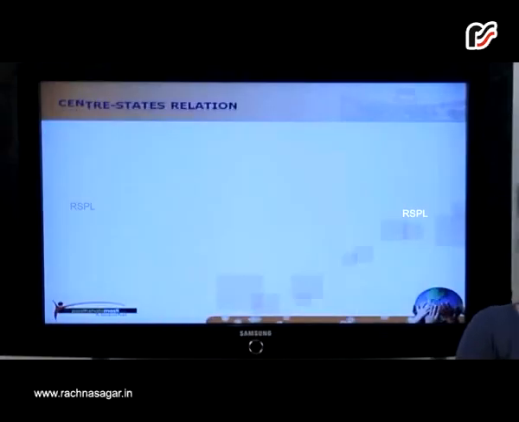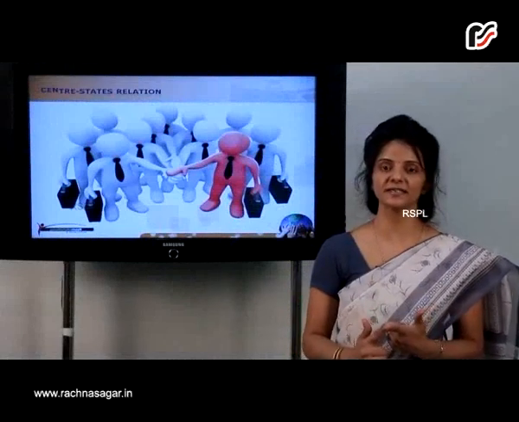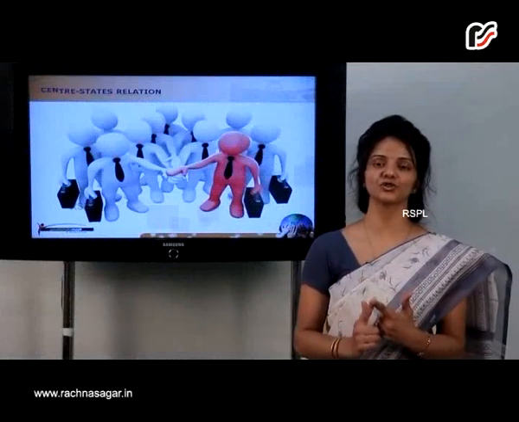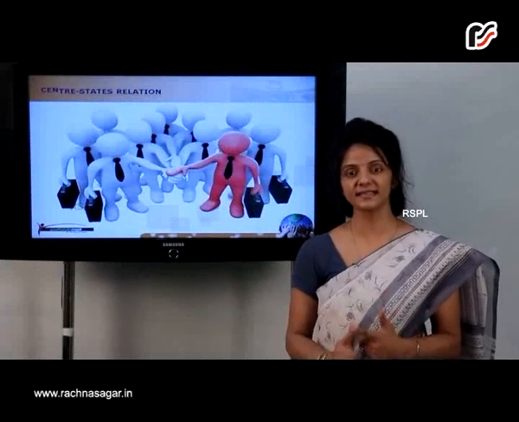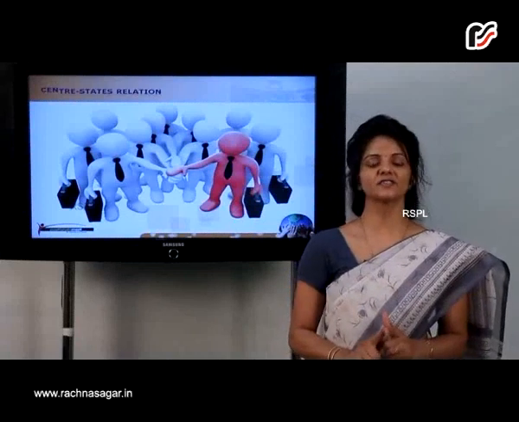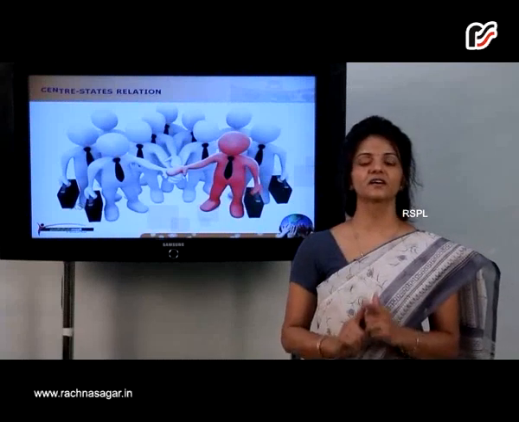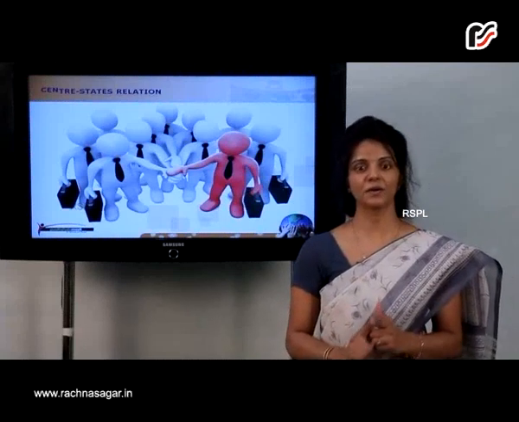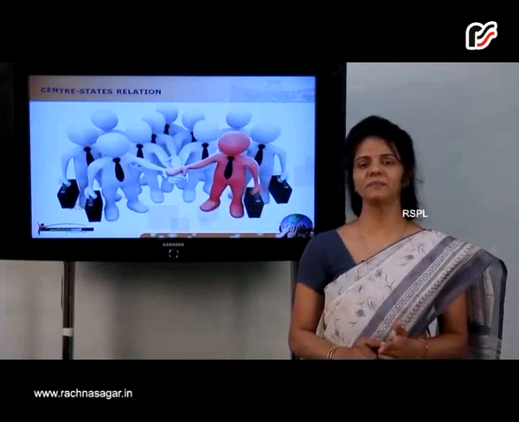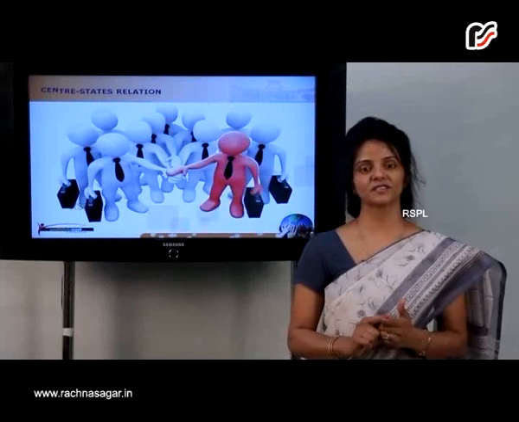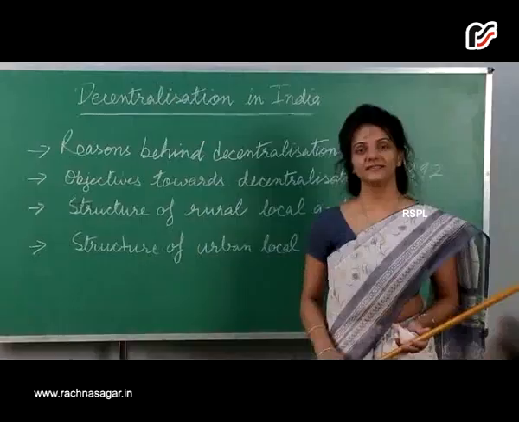The center and state relations. These relations depend upon how the ruling parties and leaders follow the constitutional arrangements. Center-state relation means the relation between center and its units where there exists a federal system. It is of great importance in a country like India, constrained by regionalism, religion, uneven development, demand for autonomy, and many other things. The state share of powers has also strengthened federalism in India.